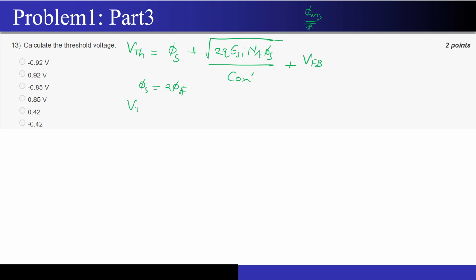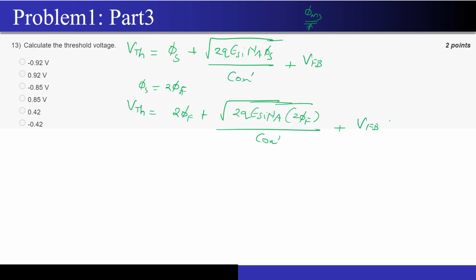So now if I just write it again, Vth will be what? 2 times phi f plus root of 2q epsilon si Na times 2 phi f, divided by C ox dash, plus V flat band voltage. Correct? So now first of all, let's calculate this term. So how will I write it? This term I am denoting as term number A. So first of all, we have to calculate it.